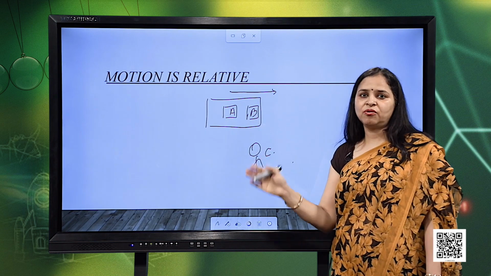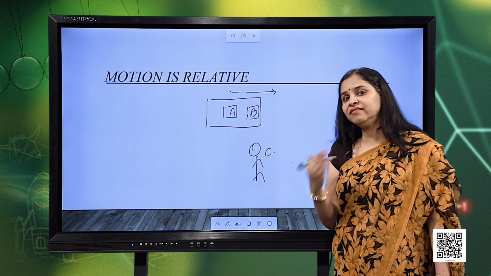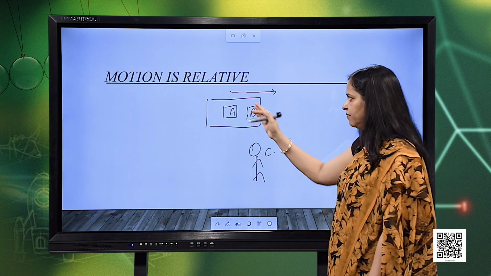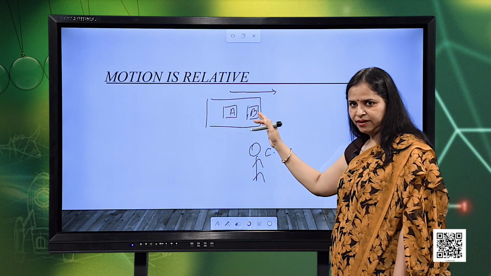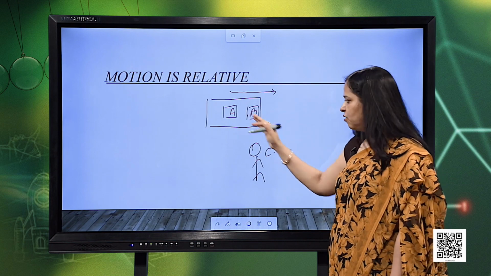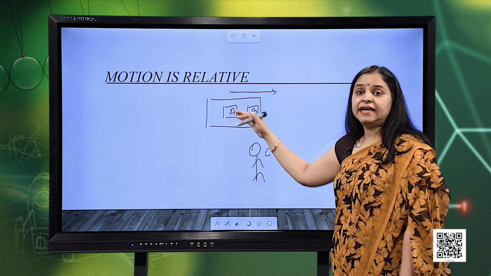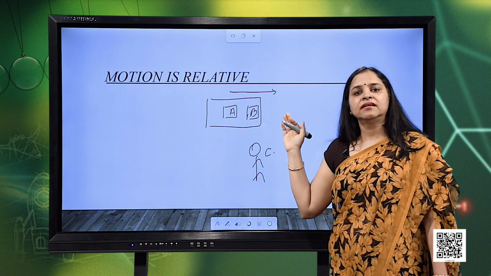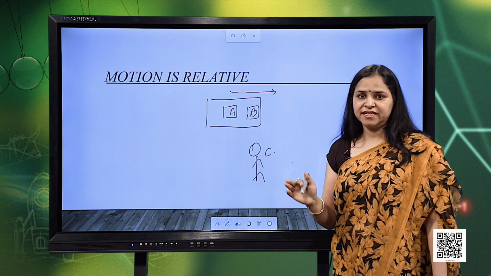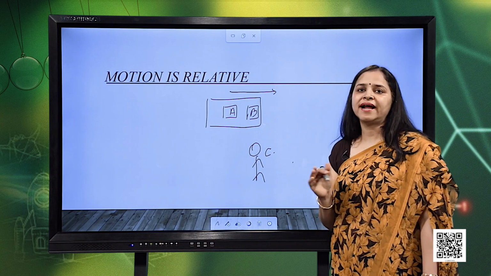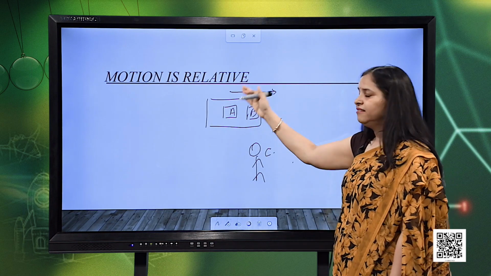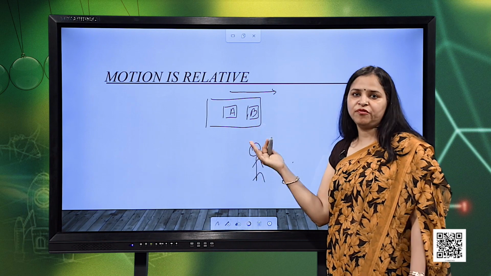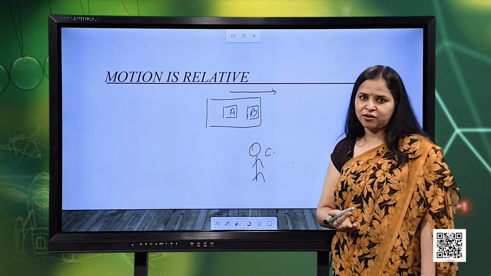So, there is a role, an importance, of reference here. If the reference is A, then for B they are at rest, but for C, A is in motion. That is how we can say that no body or object can be at ultimate rest or ultimate motion. Motion is relative. It depends upon what reference we are talking about.